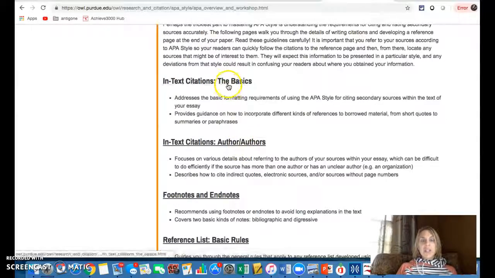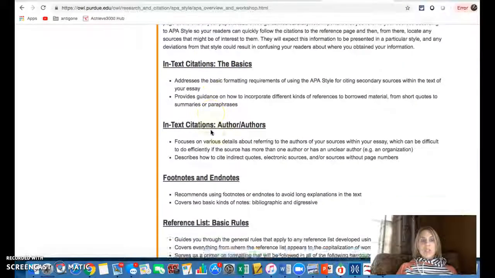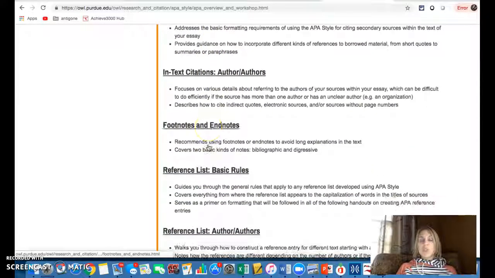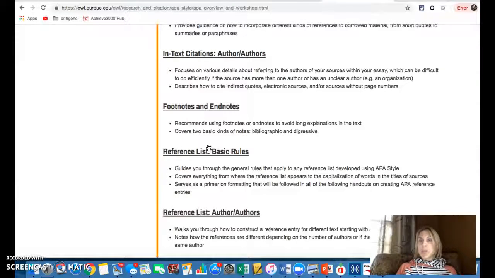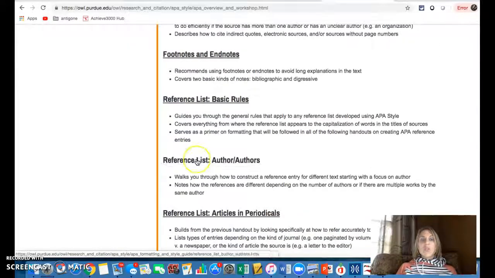What you'll find down here, you'll see some things on in-text citations, footnotes, and endnotes, which we're not going to worry about right now until we get to the writing of the essay. But you will also see things like reference lists and basic rules. How many authors you might have may dictate what you do on your reference list, and so this gives you some information on that. What you'll notice is that you could click on each of these, but it also gives you a little overview as to what you'll find in each of these tabs.